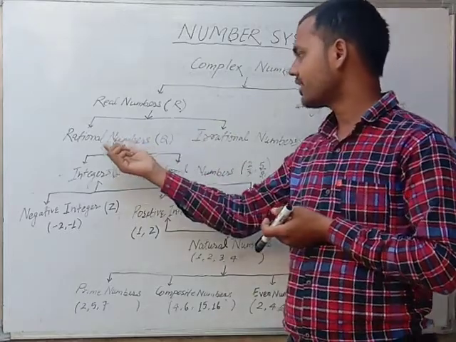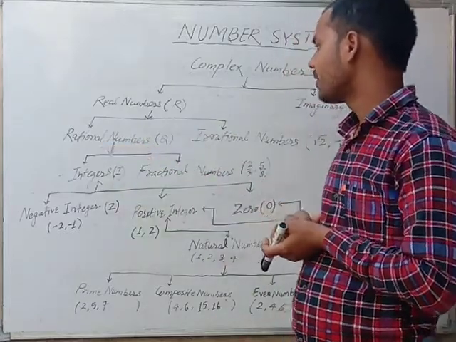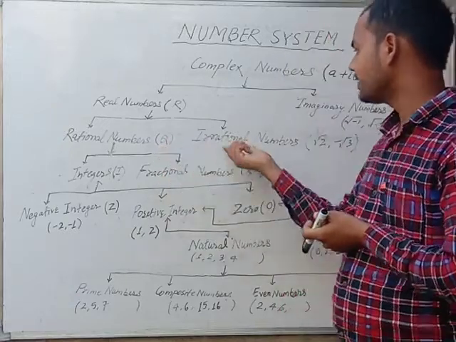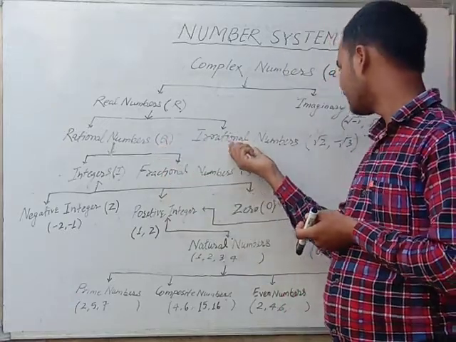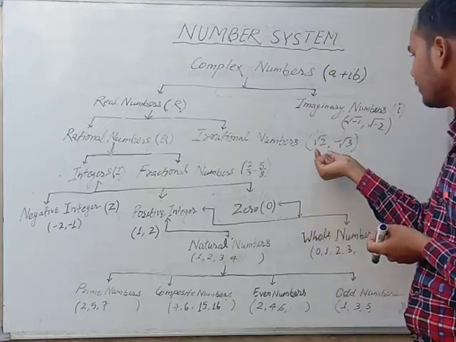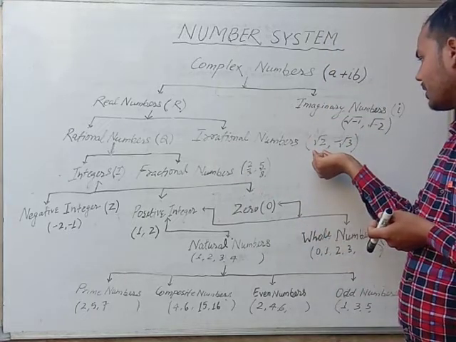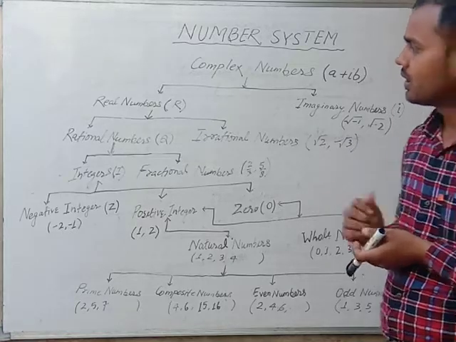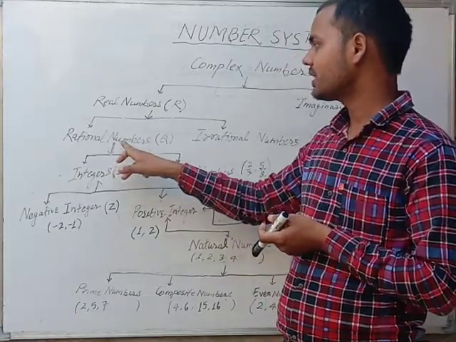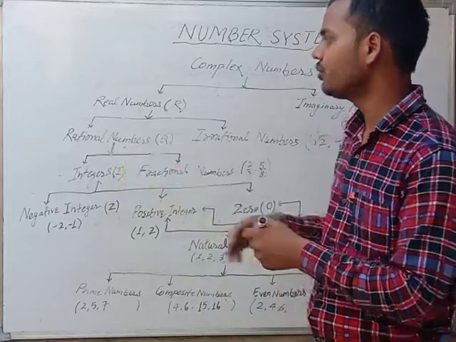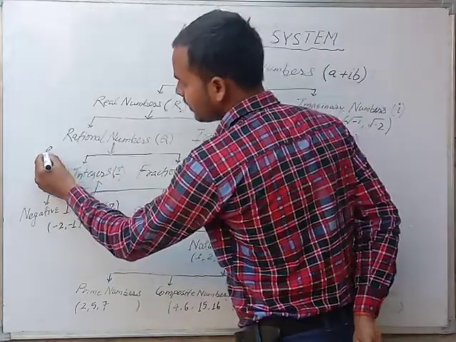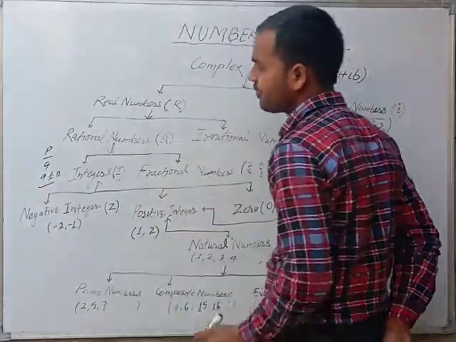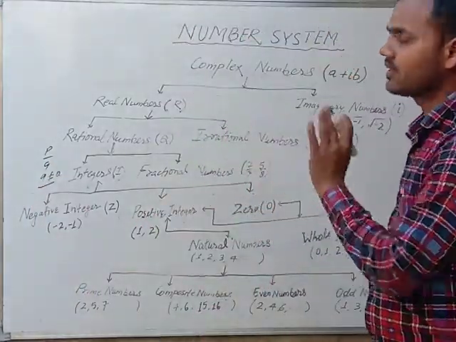First is the rational number, which is denoted by Q. Second is the irrational number, for example, square root of 2, square root of 3. A number which can be written in p by q form, where q is not equal to 0, is called a rational number.